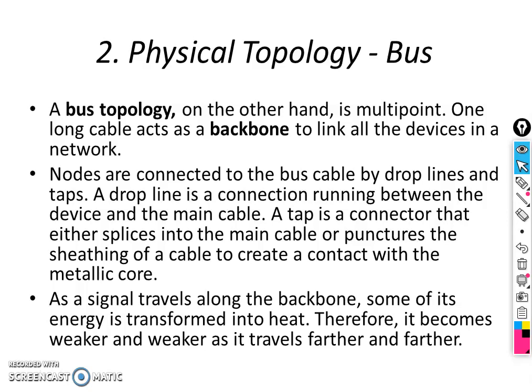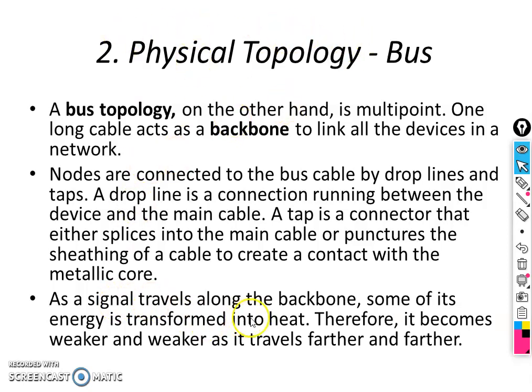If only two nodes are communicating using this backbone cable, there won't be any problem because the entire bandwidth will be utilized by them. But if more than one node is connected to this backbone cable, then automatically the link will be shared between these nodes. That is, more than one node is transmitting and receiving at the same time.